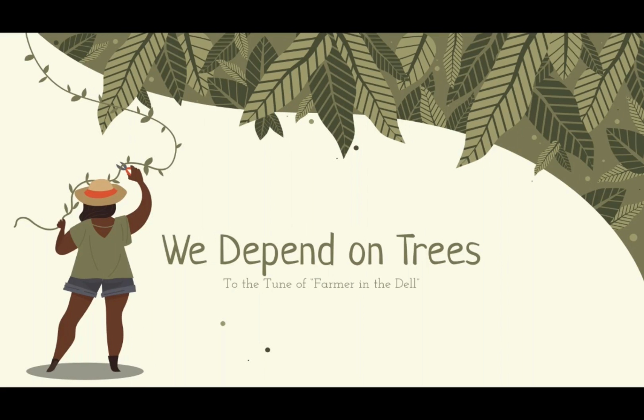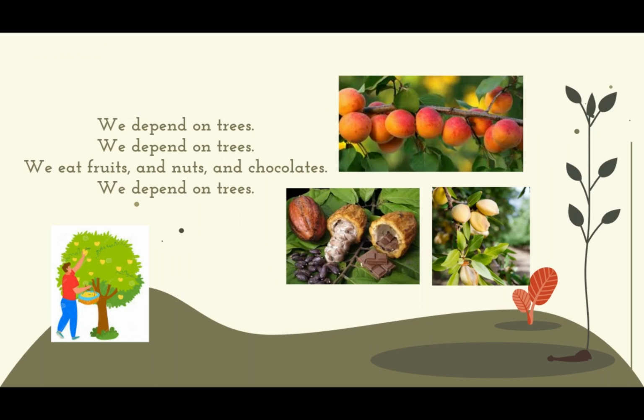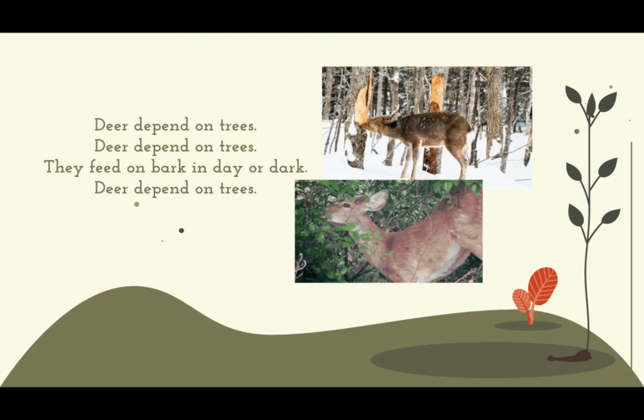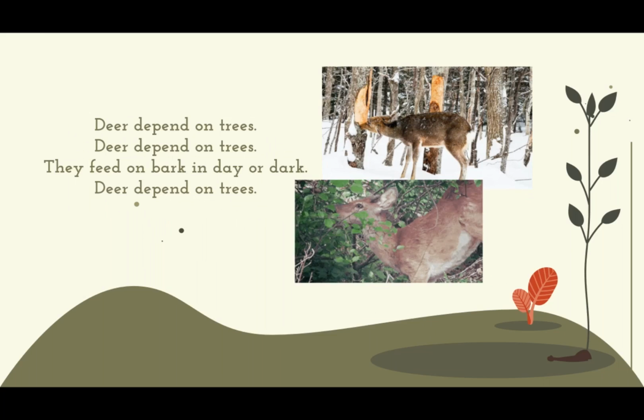We depend on trees. We eat fruits and nuts and chocolates. We depend on trees. Caterpillars depend on trees. They munch on leaves just as they please. Deer depend on trees.